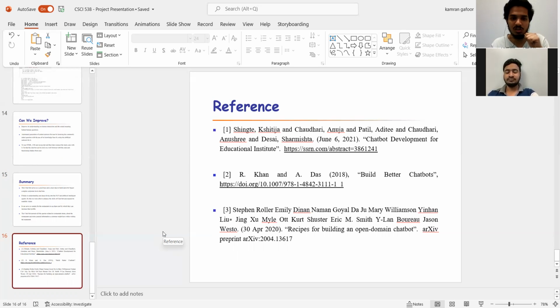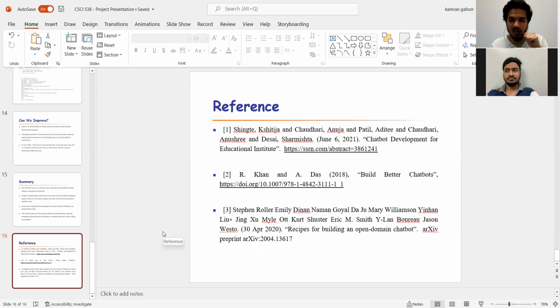And then we used one more article. It was called Build Better Chatbots. From this, we got a different view of the algorithm, and what all can be included in the chatbot apart from just the simple basics. And we were able to understand how to make a clear data set for the code to extract.